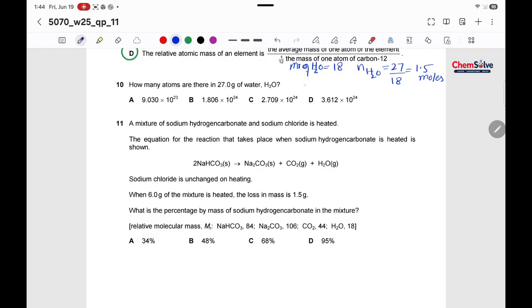How many atoms? 1 mole of water contains 3 atoms, right? 2 hydrogen and 1 oxygen, so total 3 atoms. So 1.5 moles of water, how many atoms would it contain? 3 times 1.5, so that is 4.5 moles.